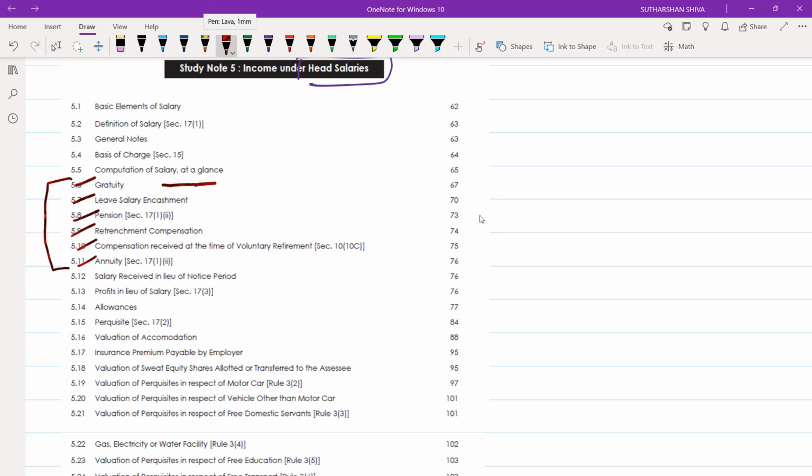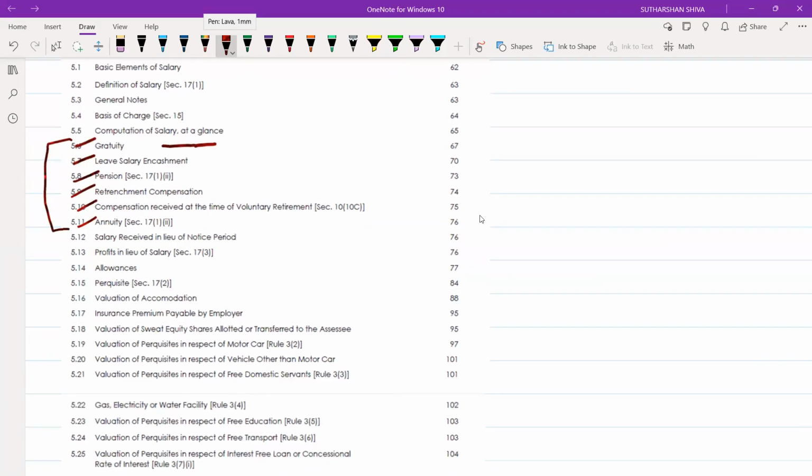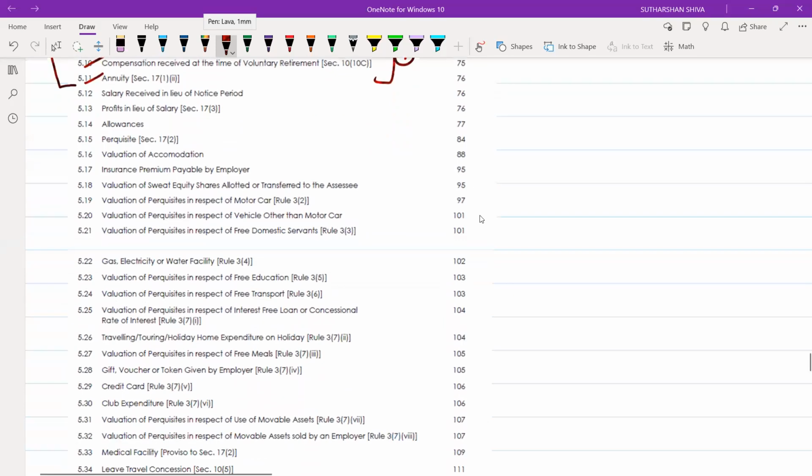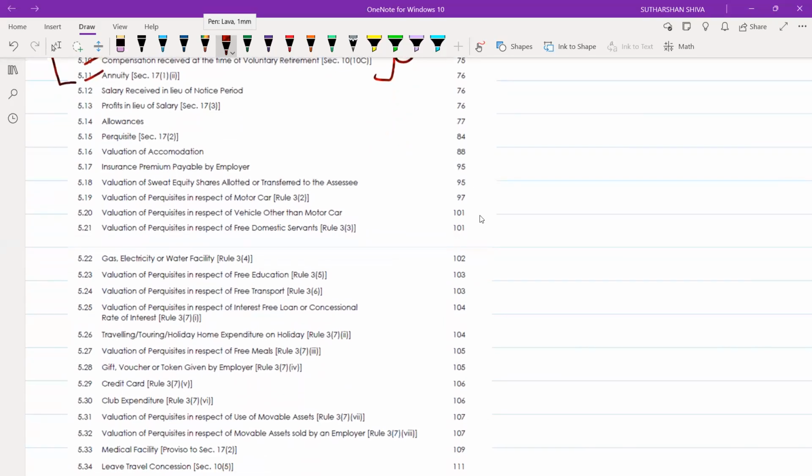Prepare on this, you may get a question. After this, first prepare this and you will complete the first part. Next, move on to the second part, that is regarding perquisites under section 17, read with rule 3. Section numbers are not mandatory.